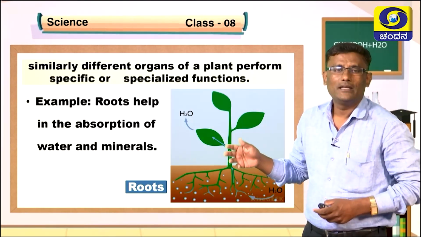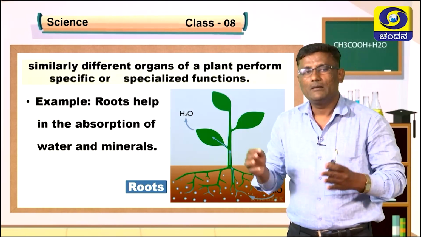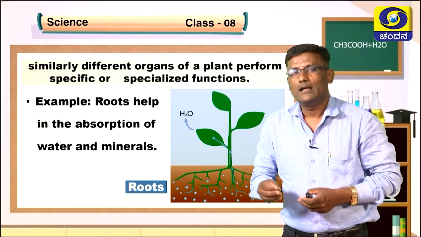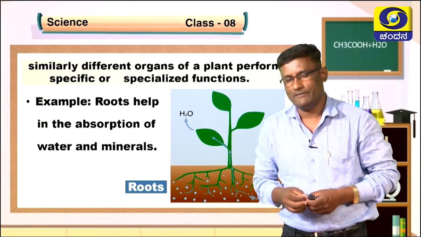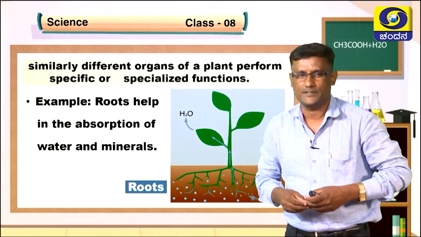Similarly, in plants also, different organs perform specific or specialized functions.